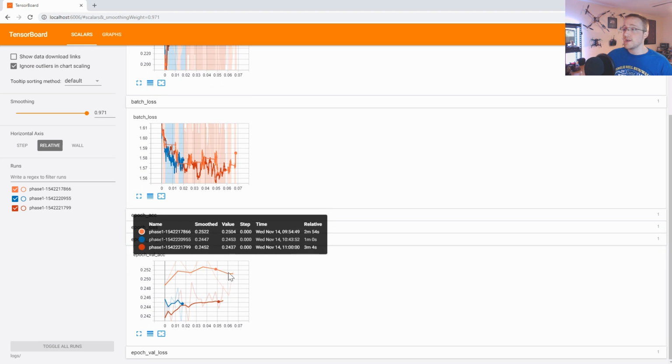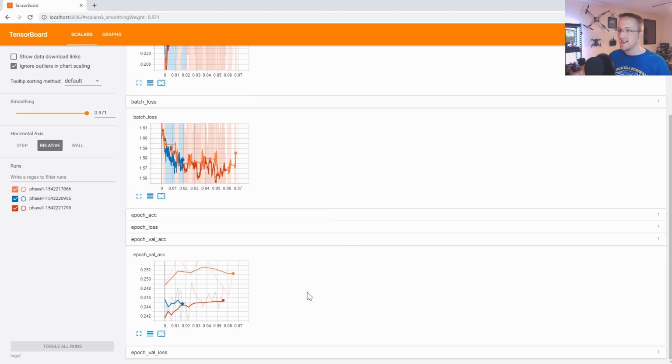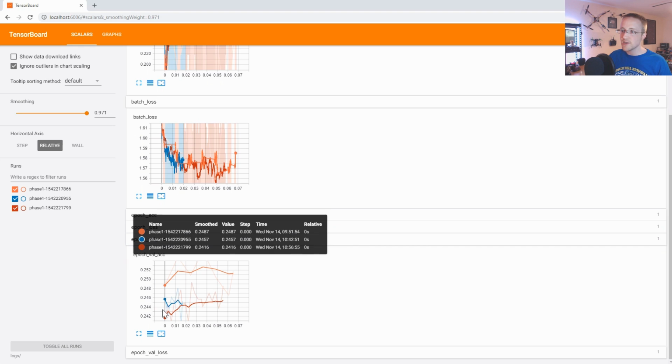So again, the orange line is actually only 1 epoch, the red line is 3 epochs, and the blue line is 1 epoch. The only difference is the orange line was the time when we actually had to load the data and prepare it, whereas these two down here we didn't. So as you can see, preparing the data takes like 3 times as long. So anyway, accuracy somewhere between 24.5% and 25%.